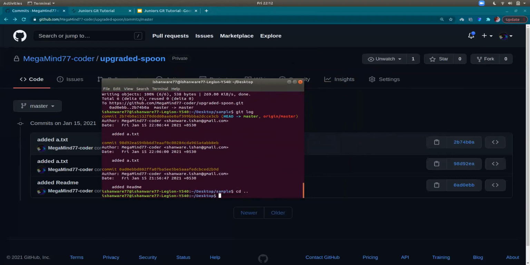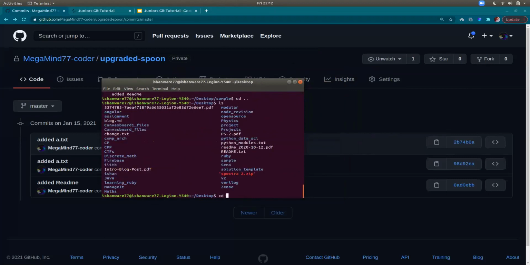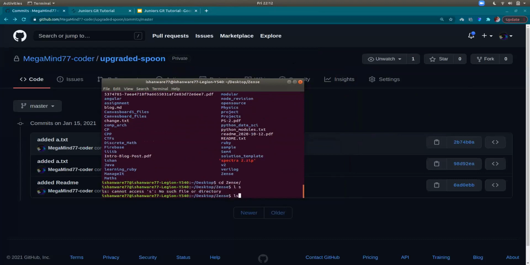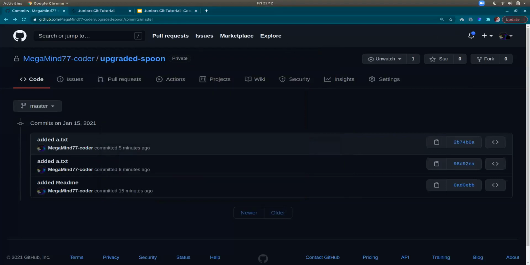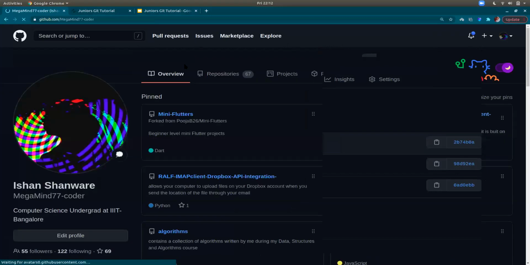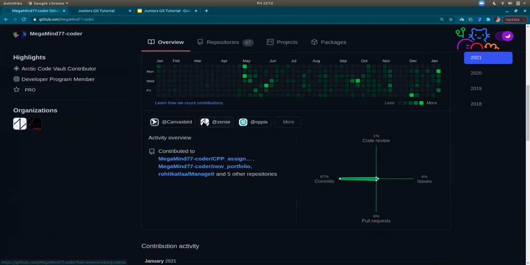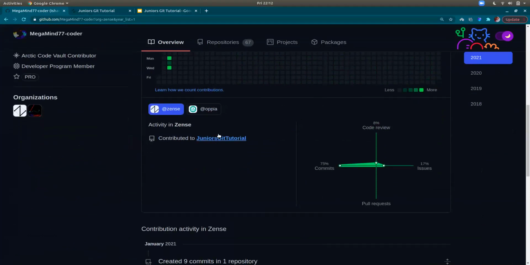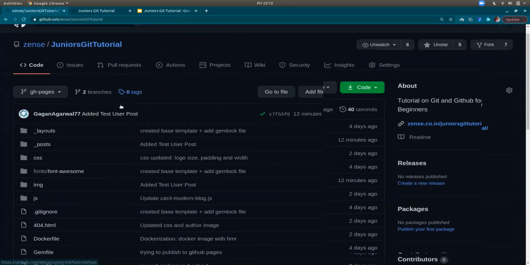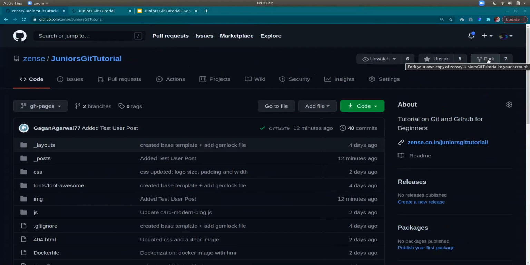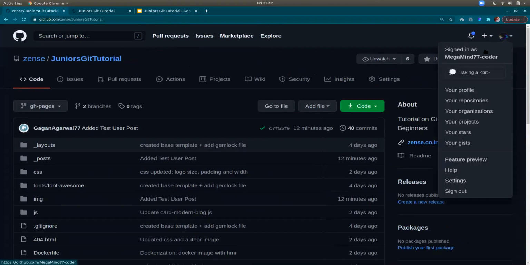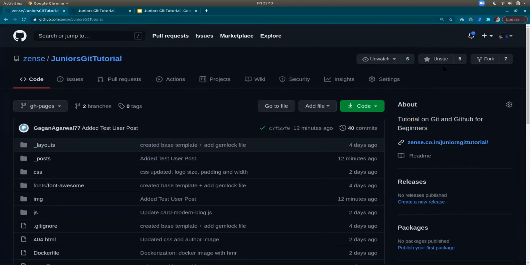Someone asked, we merge branches and we push commits. Yeah, basically, but they're not the same thing. Merging is when you already have some commits on a different branch and you want to put those commits from one branch onto another branch. Pushing is when you push stuff from your local Git, which is your own computer, to some remote, let's say GitHub. You can do merging from local to local as well. One branch on your computer can be merged onto another branch on your computer, or one branch on GitHub can be merged with another branch on GitHub itself.